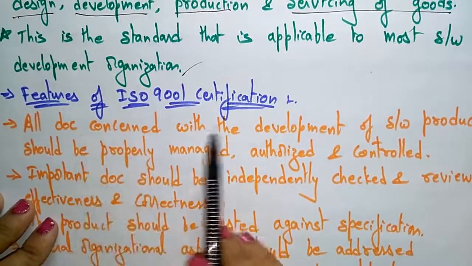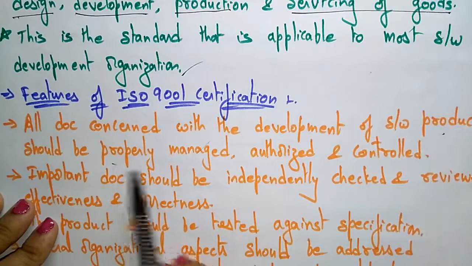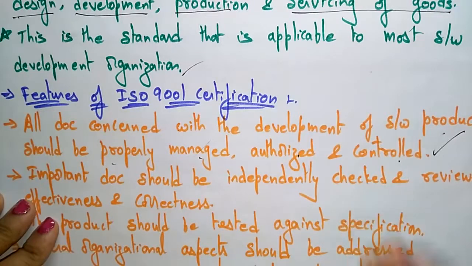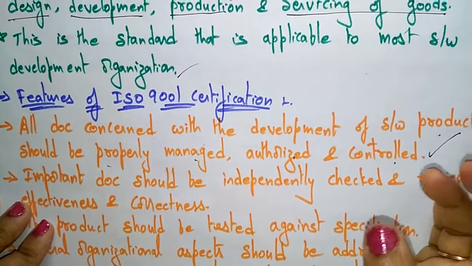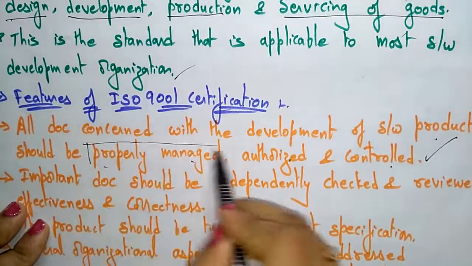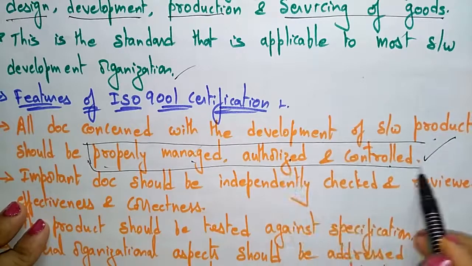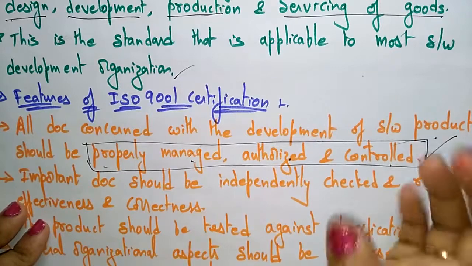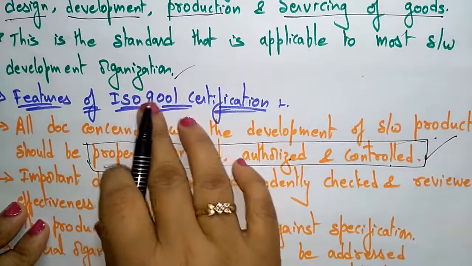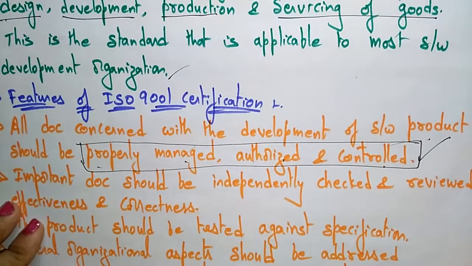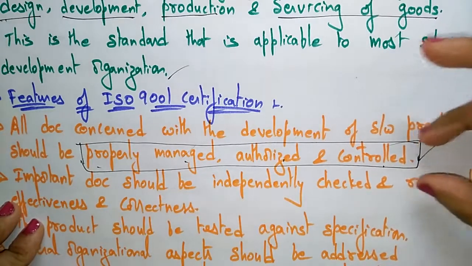All the documents concerned with the development of a software product should be properly managed, authorized and controlled. The documents relating to whatever product is going to be developed should be properly managed, authorized and controlled. If they are following that, then they will give the ISO 9001 certification to that product. So if customers want to buy the product, they will see whether it reaches this standard or not with the help of this certification.